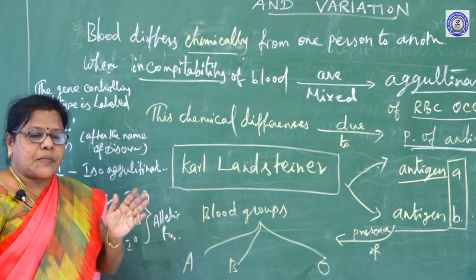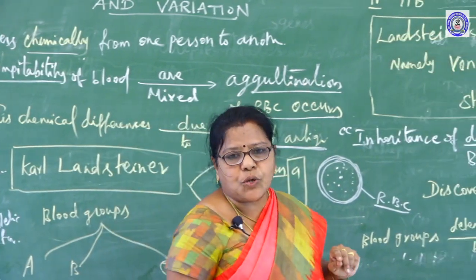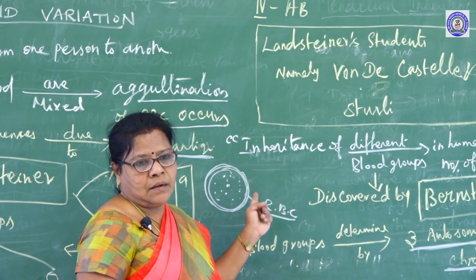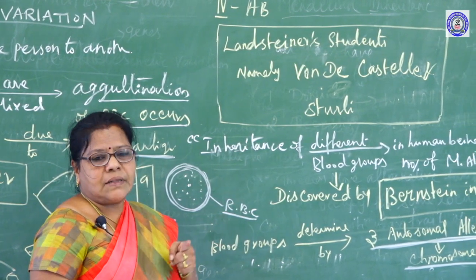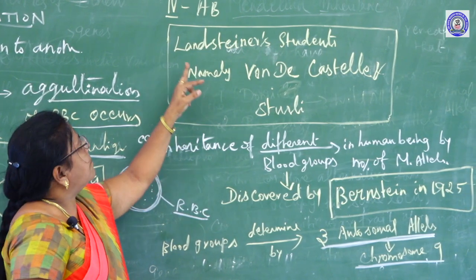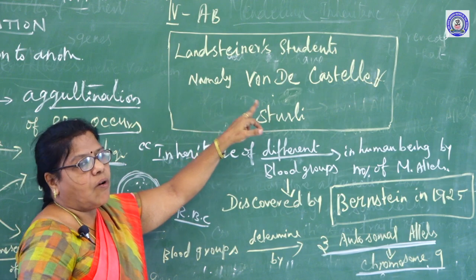O group is the universal donor and the 4th group is AB group. It is the universal recipient. You already studied this about blood groups in 11th standard, 7th chapter. This 4th blood group was discovered by Landsteiner's students, namely von D.